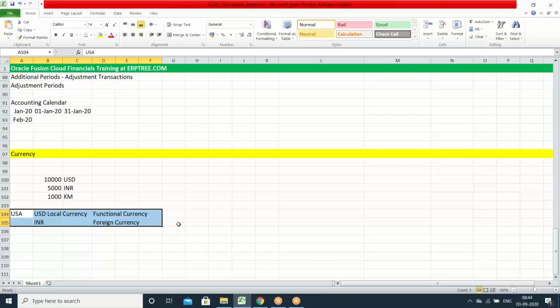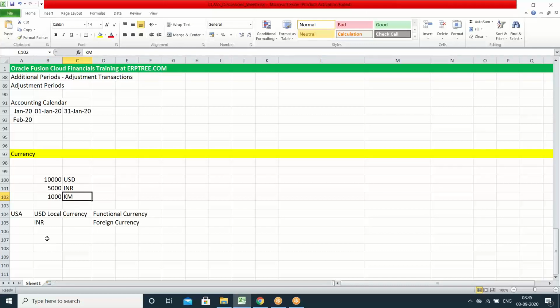The country's local currency is the functional currency. Other countries' currencies, for that country, are foreign currencies. Any questions on this, please? No questions. Then what about this 1,000 kilometers and all? There will be business scenarios. Okay, we'll come across that case also.